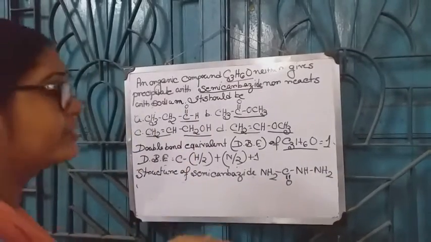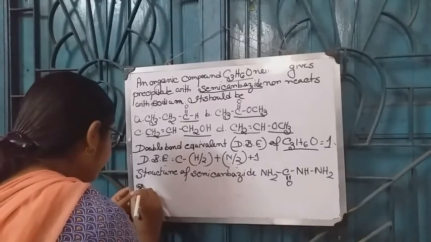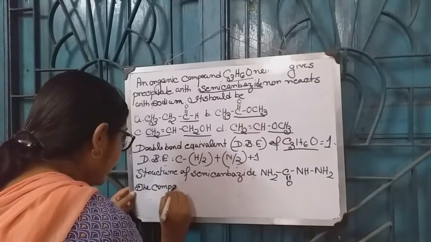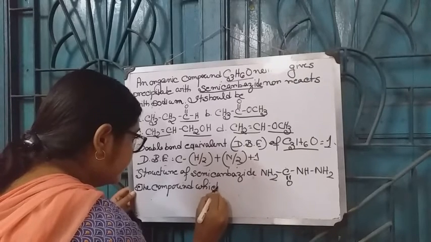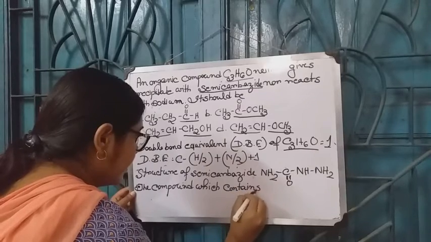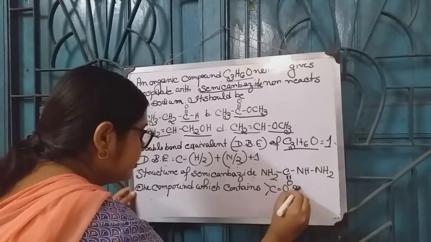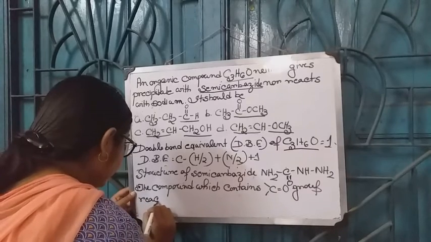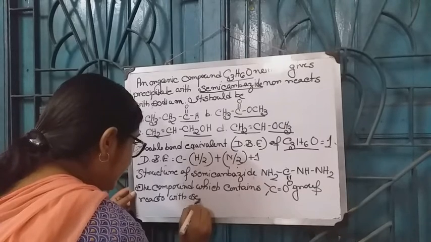And which type of compound reacts with semicarbazide? The compounds which contain C double bond O group react with semicarbazide.